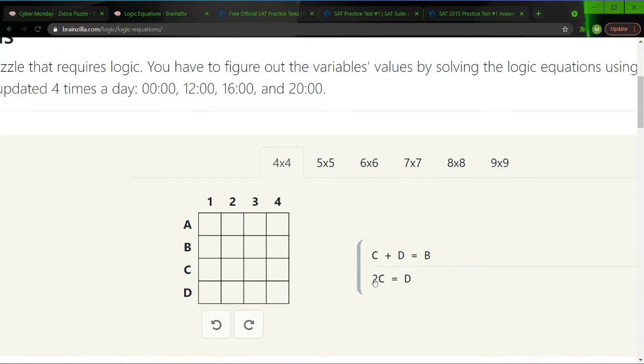So the first thing we note is 2c is equal to d, which implies c is at maximum 2, because 2 times 2 is 4, in which case c is 4, and d's possible maximum in the entire game in this little mode of 4 by 4 can be 4. So c cannot be 3 because that would imply that d is 6, and d is not 6. However, we can also conclude that d is even, either 2 or 4, because it's twice c.